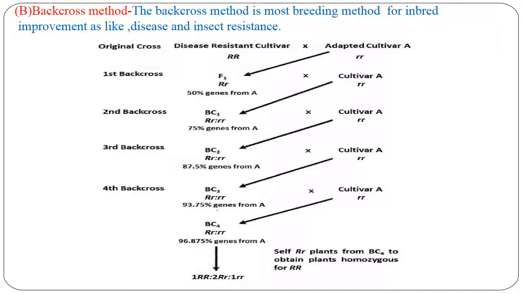Some of the techniques are discussed here. First one is backcross method. In this, most breeding for inbred improvement, like disease and insect resistance, will be developed through backcrossing. In this, a disease-resistant cultivar is taken as a donor and adapted cultivar is a recipient. The F1 is repeatedly backcrossed to the adapted cultivar or recessive one. Then BC1, BC2, BC3 like that. After BC4, one selfing will lead to plants homozygous for the disease-resistant gene.